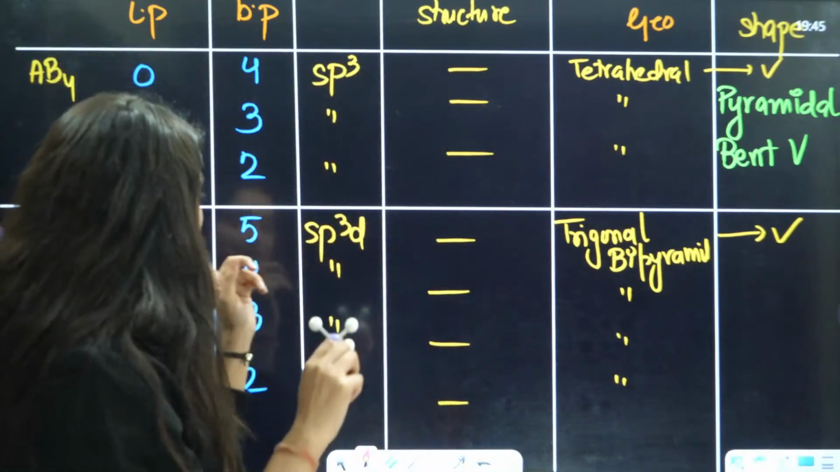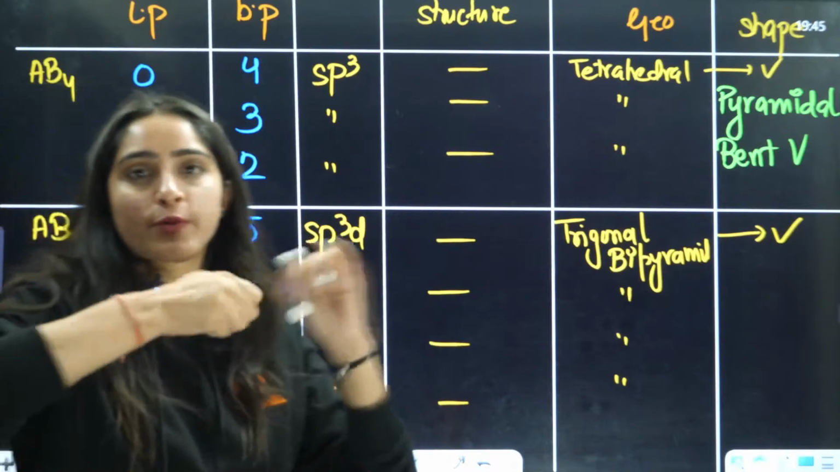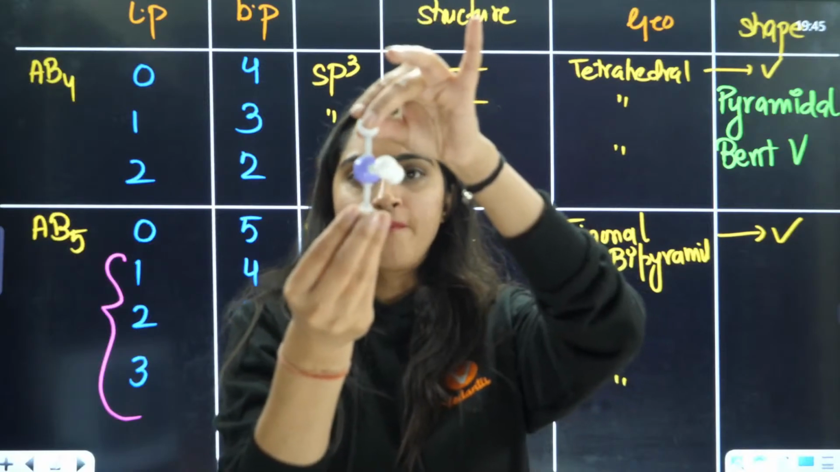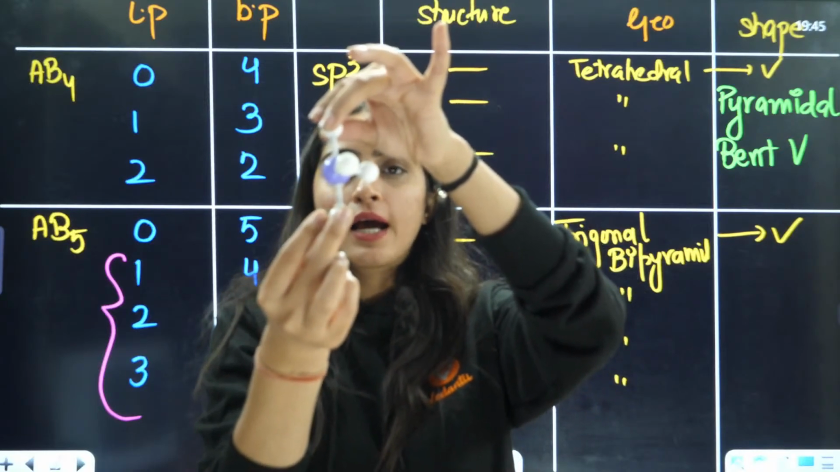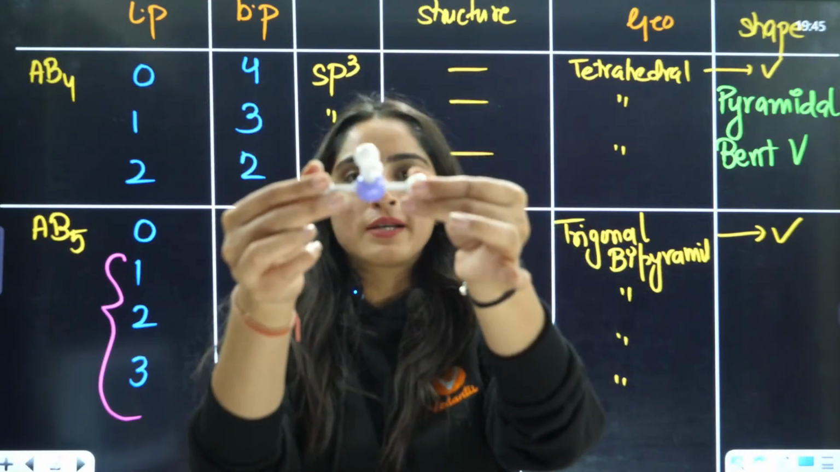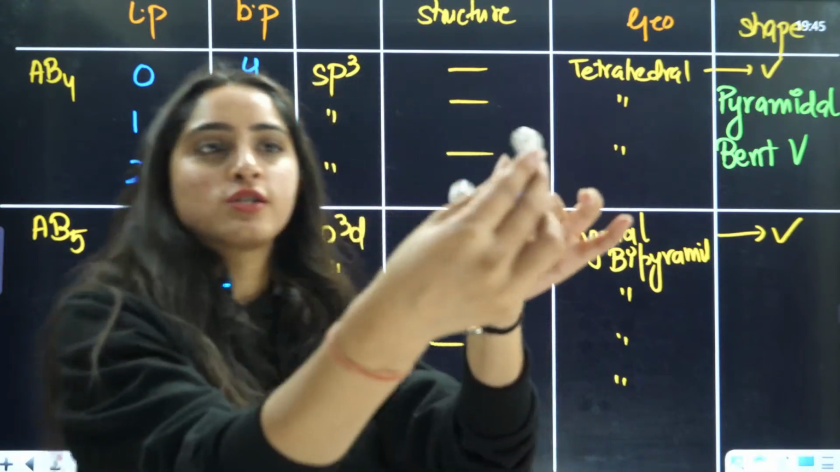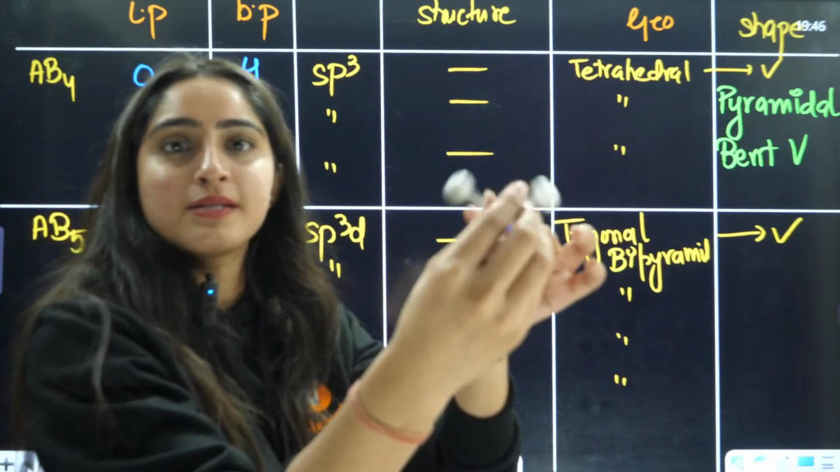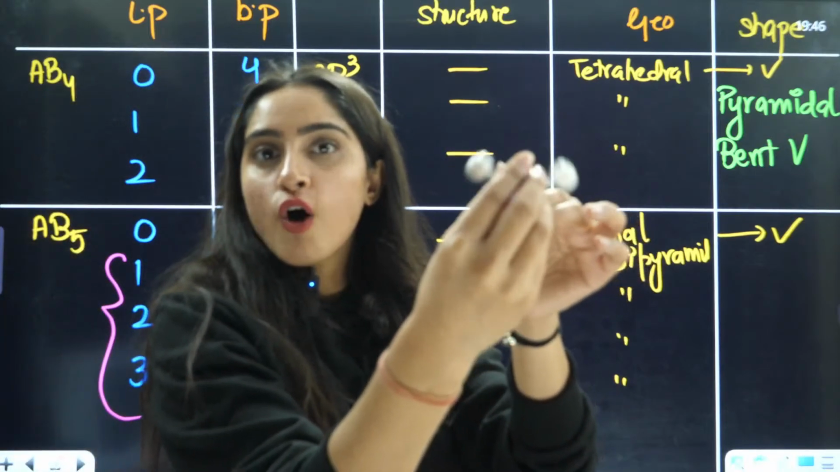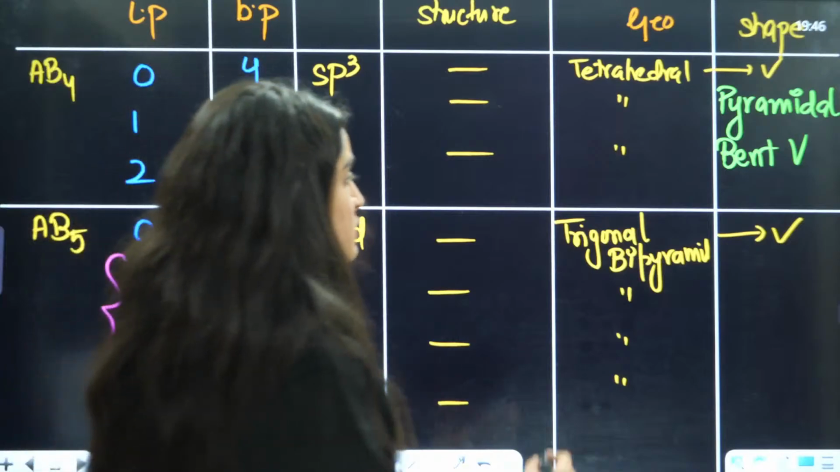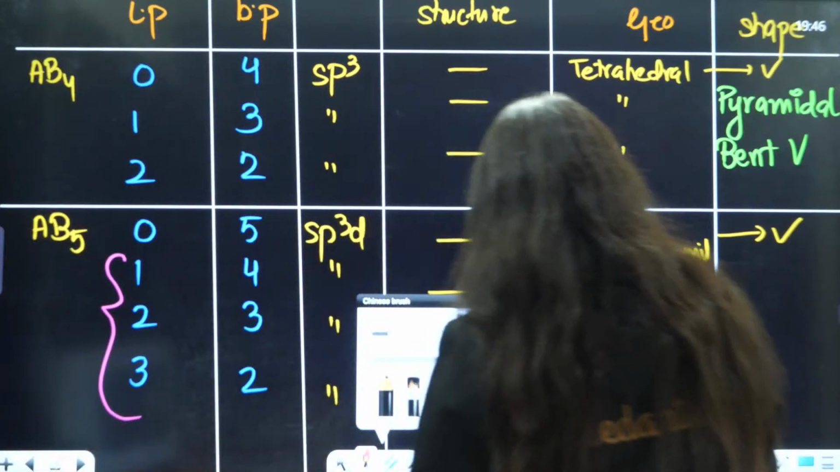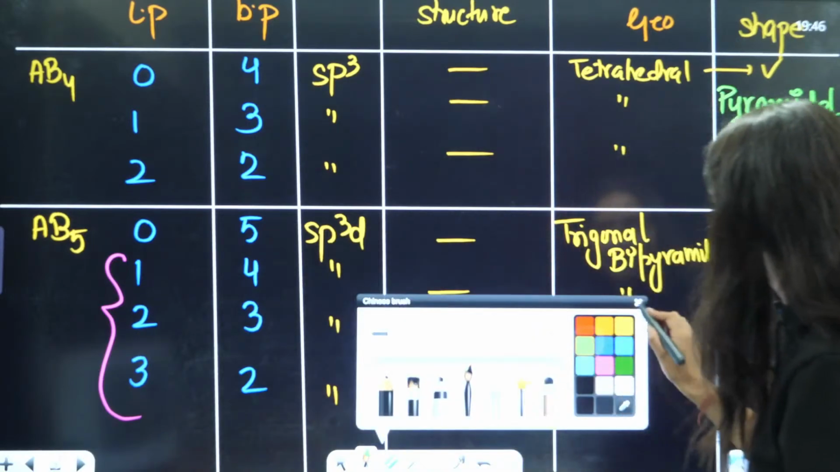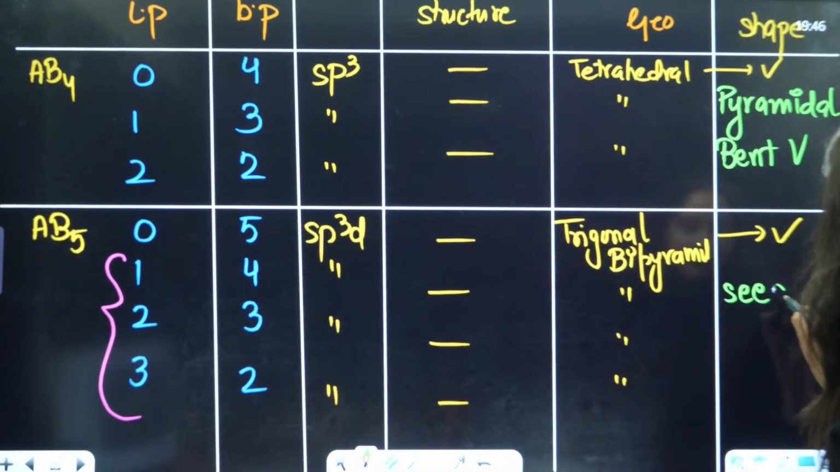Now, here I am saying that one bond pair is replaced by a lone pair. Can you tell me what kind of shape this is? Guys, have you seen a seesaw? Just replace it like this. It is a seesaw shape, isn't it? So the answer will be seesaw shape.